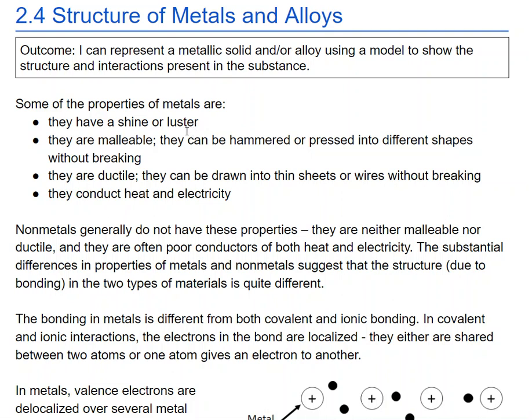Nonmetals generally do not have these properties. So the fact that there's such a big difference in the properties between metals and nonmetals suggests that the structure, which is due to bonding in these two types of materials, is different. So bonding in metals is different from both covalent and ionic bonding. In covalent and ionic interactions, those electrons are localized. They either share electrons between two atoms or one atom gives an electron to another.